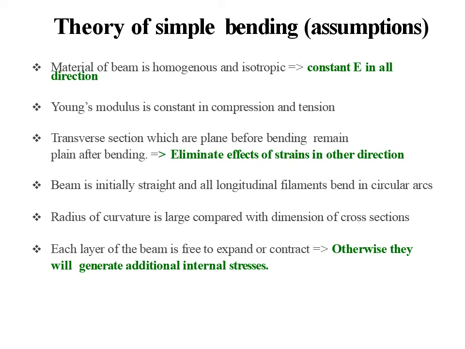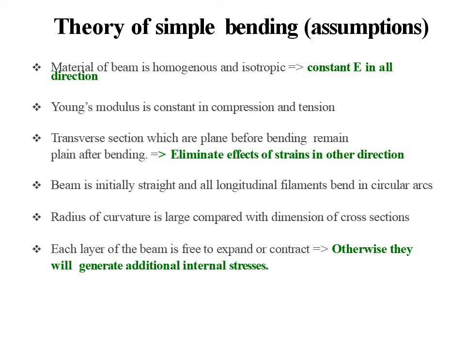These are the assumptions made in the theory of simple bending. First, the material of the beam is homogeneous and isotropic, which means the material property will be the same in all directions. Second, Young's modulus is constant in both the compression and tension zones. Third, transverse sections which are plane before bending remain plane after bending, which means it eliminates the effect of strain in other directions also.